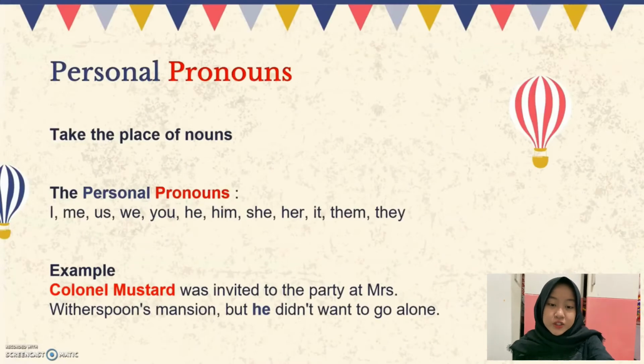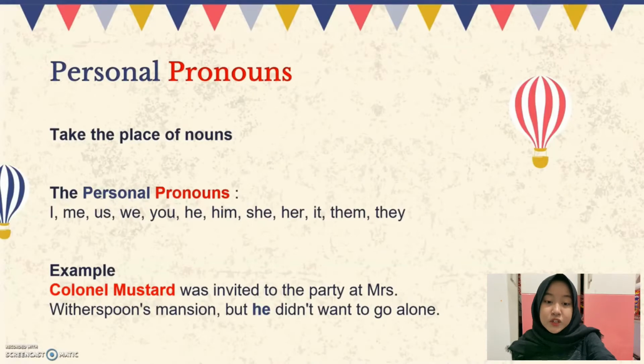Okay, we have the personal pronouns. They take the place of nouns. The personal pronouns are the following: I, me, us, we, you, he, him, she, her, it, them, and they. And we have an example here.